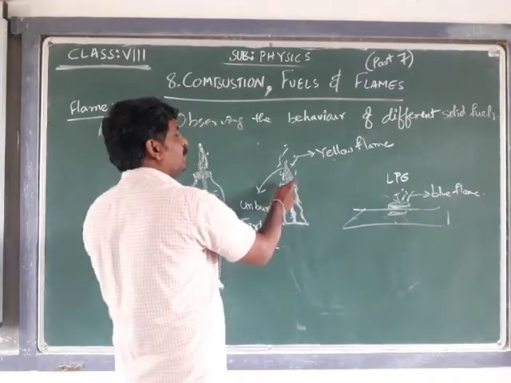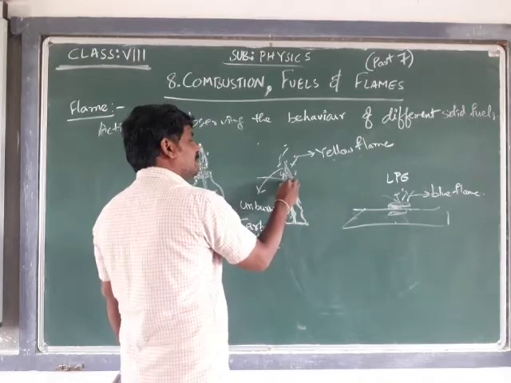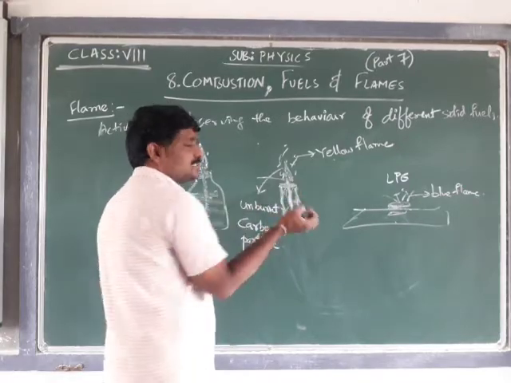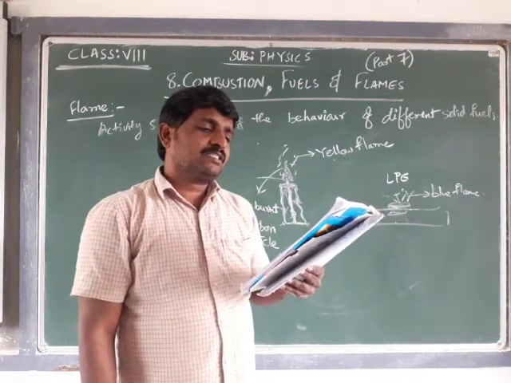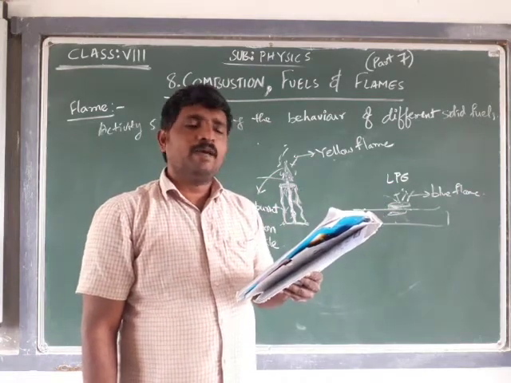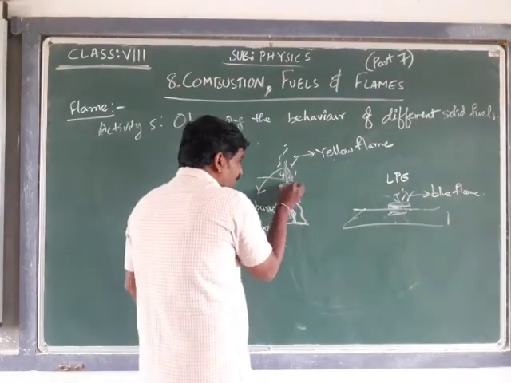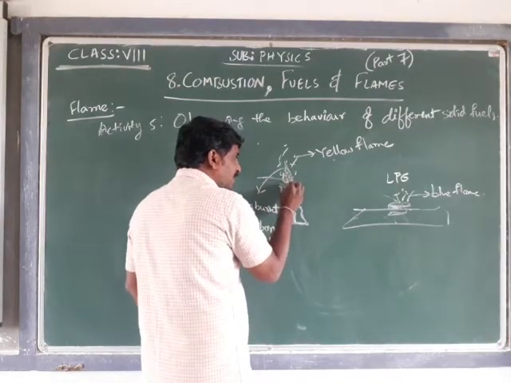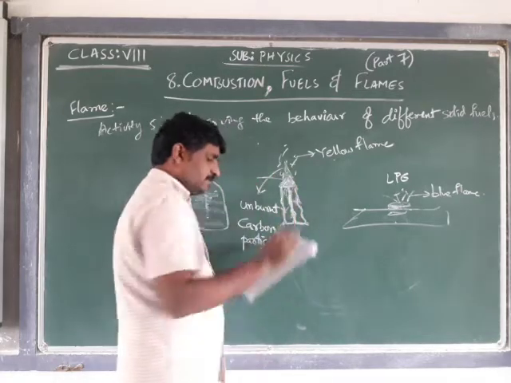Whenever we light this candle, the wax starts melting due to the hotness. A little of the wax forms vapor. The wax present there gets vaporized due to the hotness.